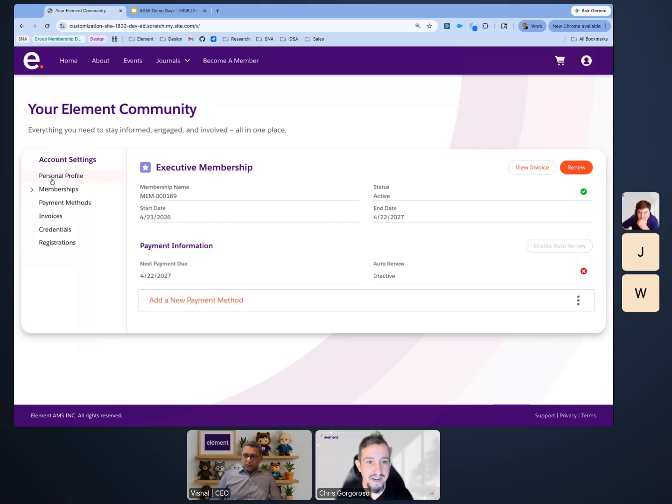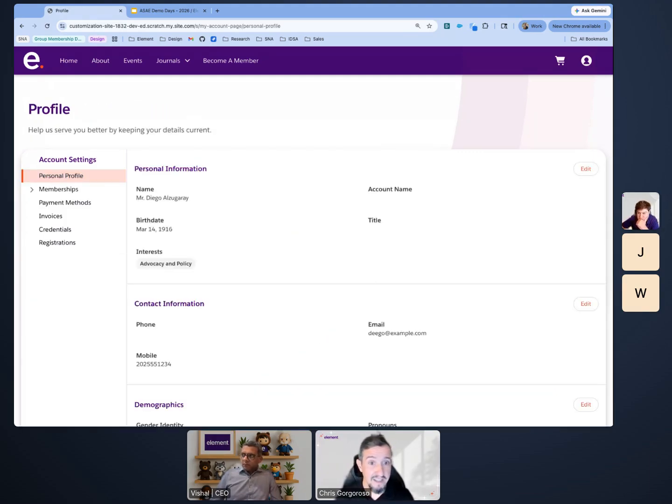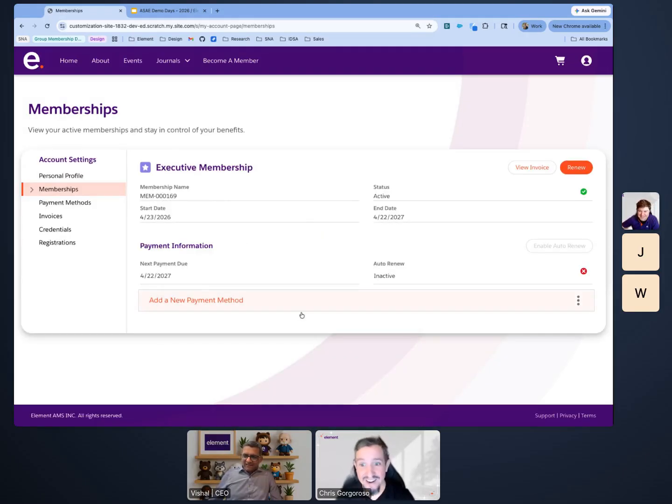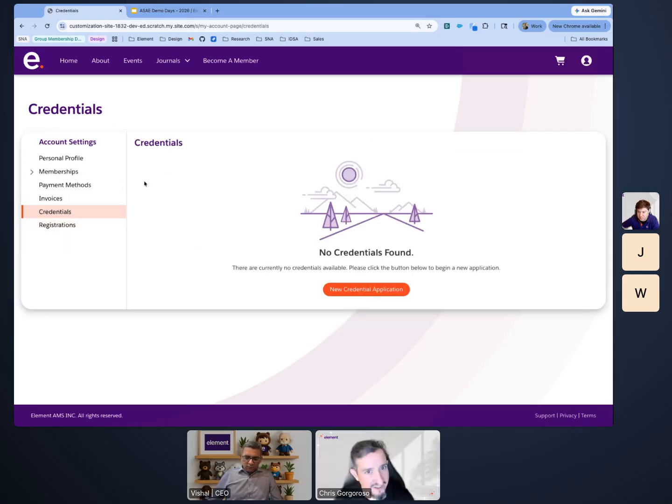I'm basically in my area to manage everything that the association has about me. I can update my information. I can, wow, Diego's an old man. I can manage my membership up here, and if I want, I can enable my auto renew. I've got payment methods, invoices, my event registrations, and then of course, our credentials area.